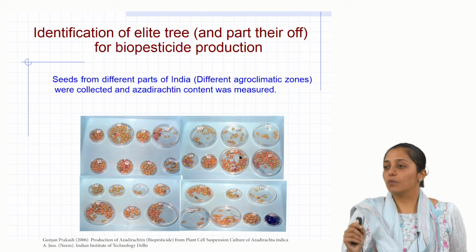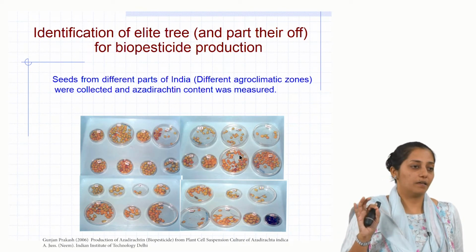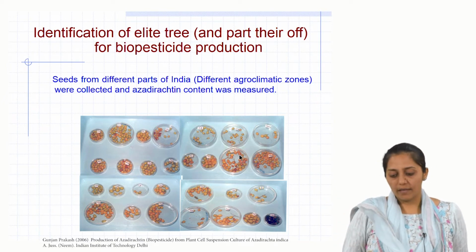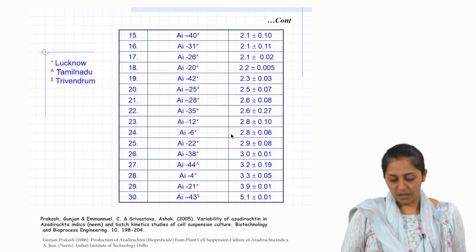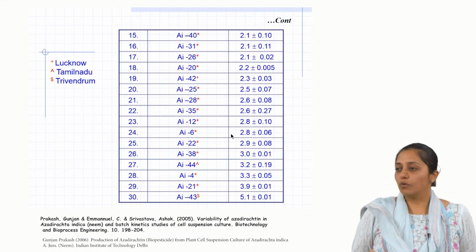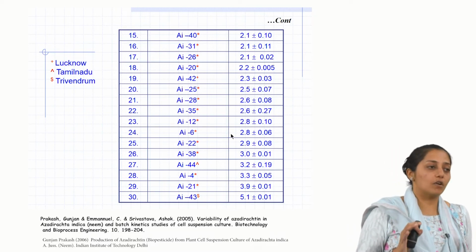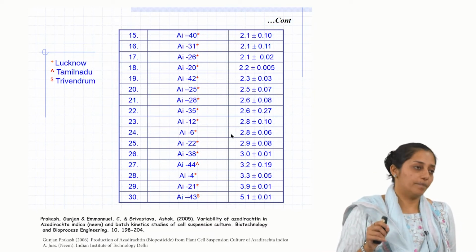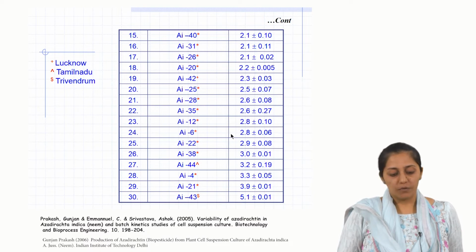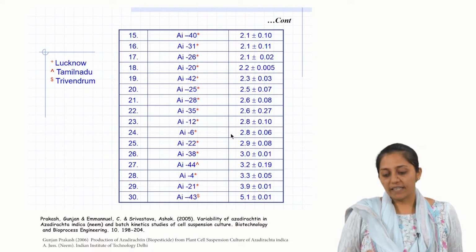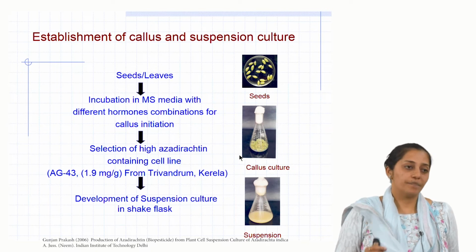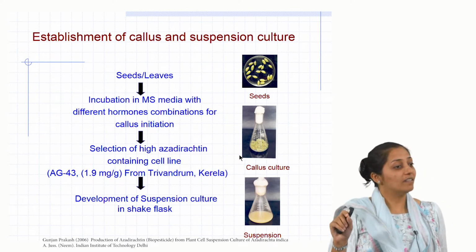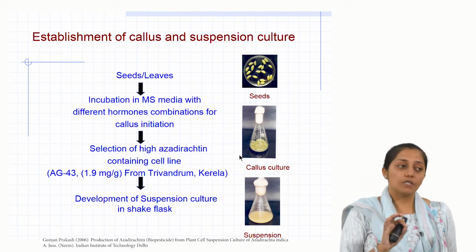So, what was done? I said what is important is to begin with the high yielding cell line. So, first thing is to collect the different plant variety material from the country. Almost, if I am right, there were some 30 seed varieties, because seeds are known to be highest. So, 30 seed varieties across the country were selected and they were screened for the azadirachtin yield in them. The highest yielding seed variety was found to be the Trivandrum variety, which was then taken forward to develop cell lines. Now, assuming, as I have mentioned before, that a highest yielding plant would lead to high yielding cell lines. So, that was the logic behind.